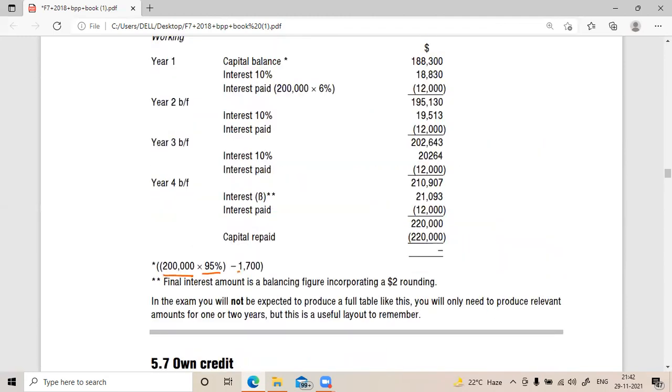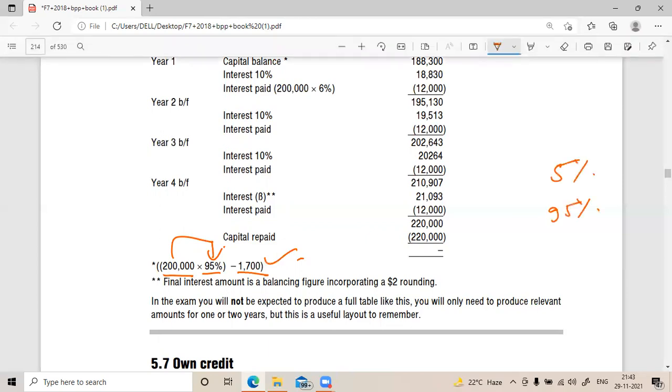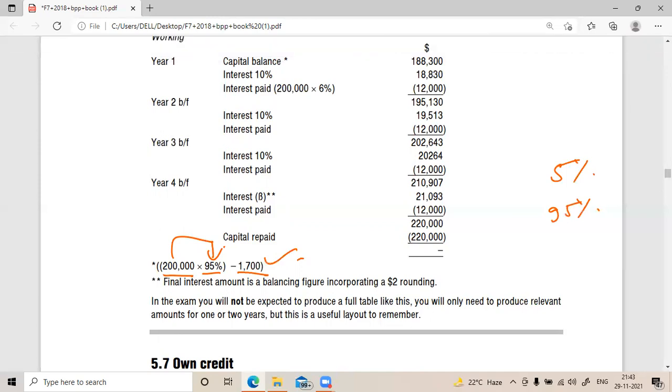Yes, sir. Minus the transaction cost. Issuance cost, sorry. 2 lakhs into 5%, na, sir. 2 lakhs into 95%. You take 5% and subtract, or you take directly 95%. Sir, I didn't get it, sir. See, 5% discount means 95% of the original value. Yes, sir. So then take it now and subtract this.